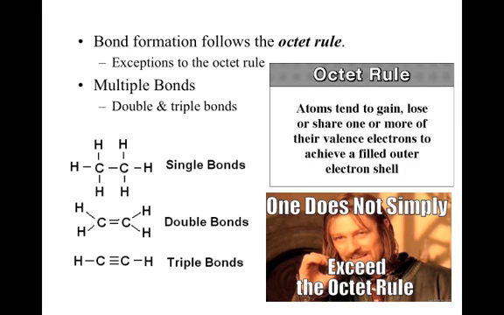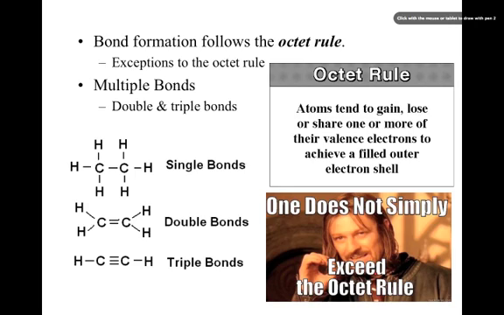Now, bond formation follows what we call the octet rule. Remember that all of these elements want to be like the noble gases, which have 8 electrons in their outermost energy level. So when bonds form, they follow this octet rule. The octet rule says that atoms will gain, lose, or share one or more of their valence electrons in order to achieve a filled outer electron shell.